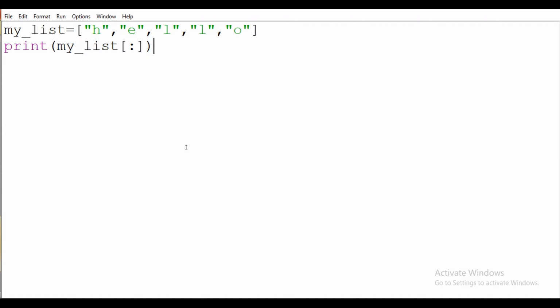Suppose I want to insert an element in the list. So what should I do? My list dot insert. Okay, insert.